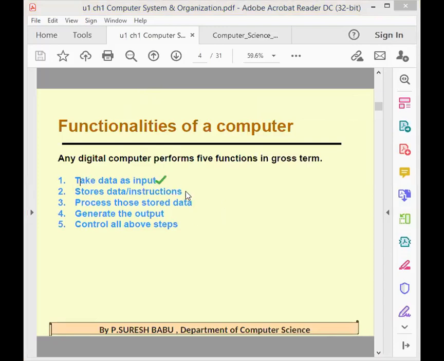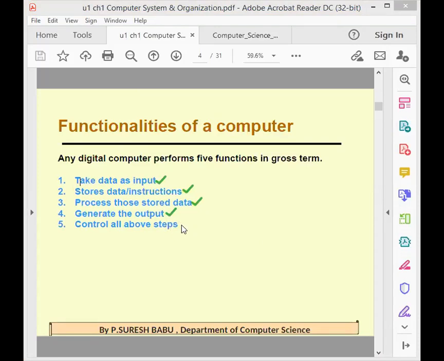Second functionality, it stores data or instructions. Third one, it processes those stored data. Then finally, it generates the output. That is the same four steps we already learned.